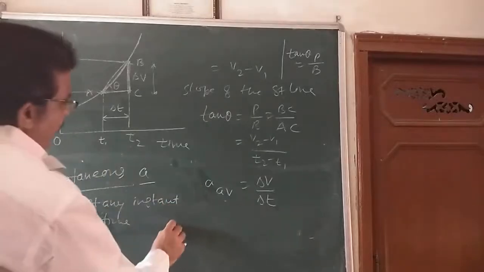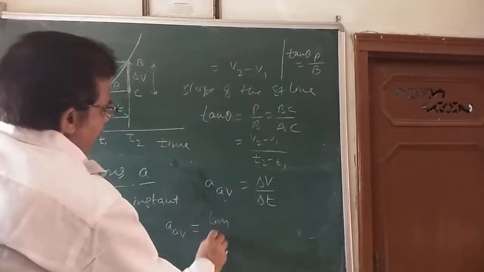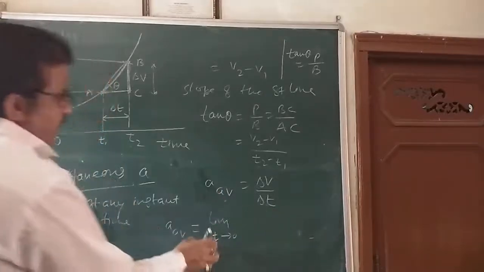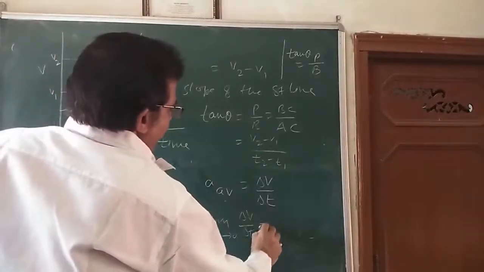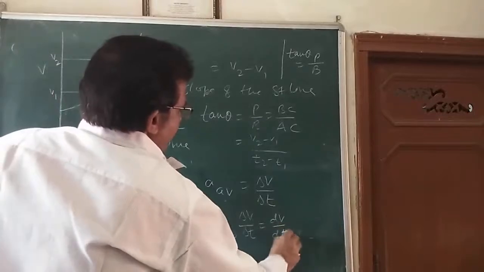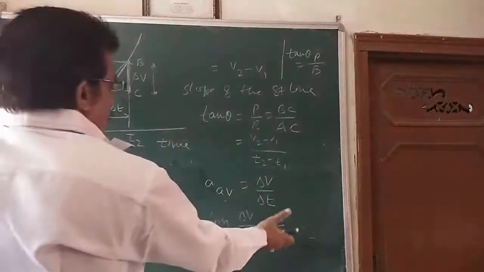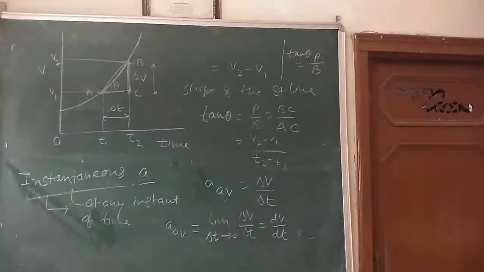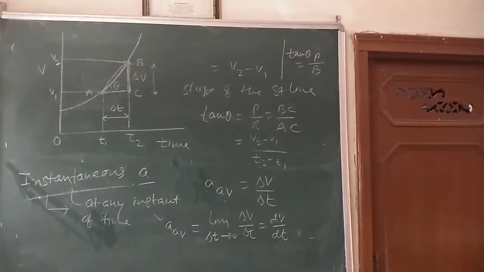I can write, children, here a average with taking a limit delta t tending to 0. This value of t is not equal to 0 but tending to 0. So I can write delta v by delta t is equal to dv by dt. It is a differentiation of velocity. Earlier we have seen the differentiation of displacement is velocity. Here the differentiation of velocity is called acceleration. It is called instantaneous acceleration.